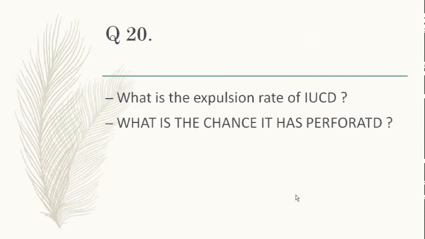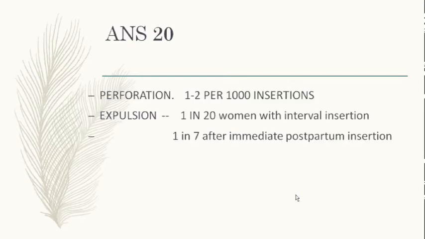What is the expulsion rate and what is the chance of perforation? In how many cases is the copper T expelled? 5%. No, not 10%. 5%. Okay. And then what is the chance of perforating the uterine wall and going inside the abdominal cavity? 1 in 1,000 insertions. Yes, very less.